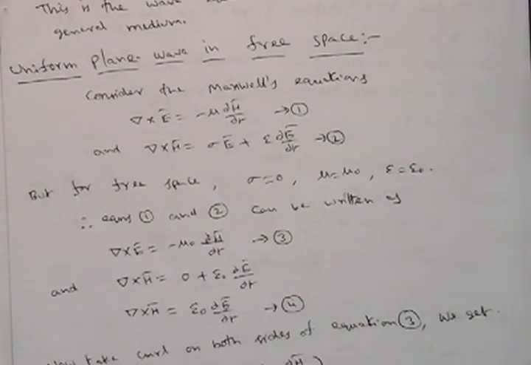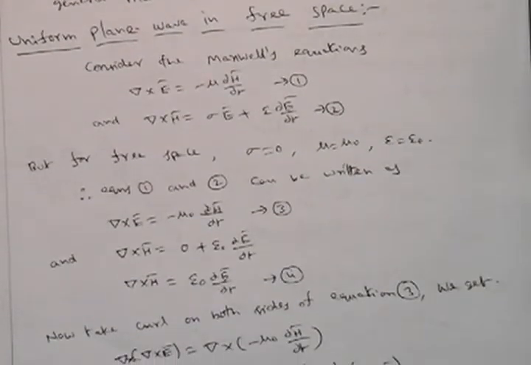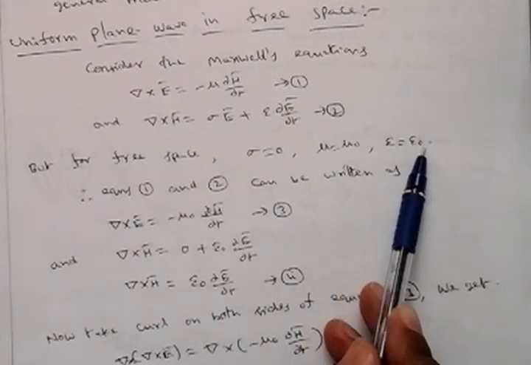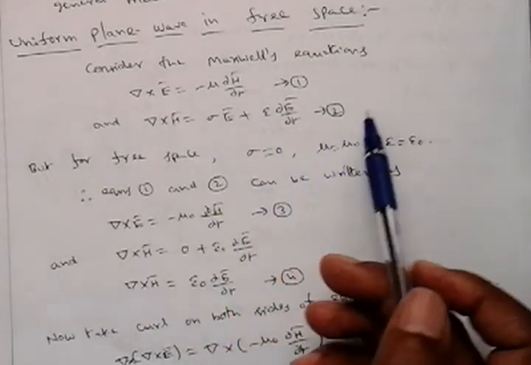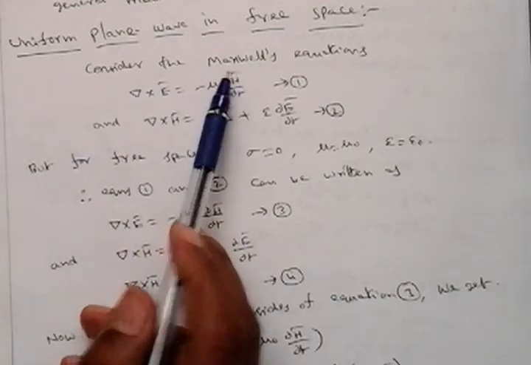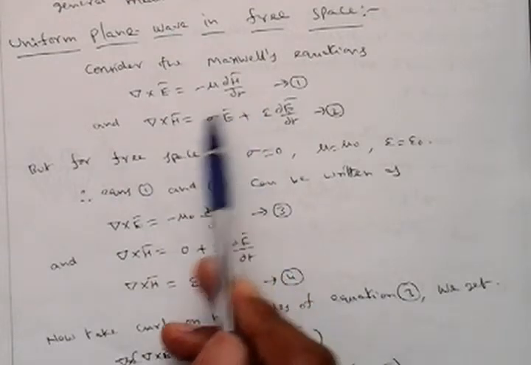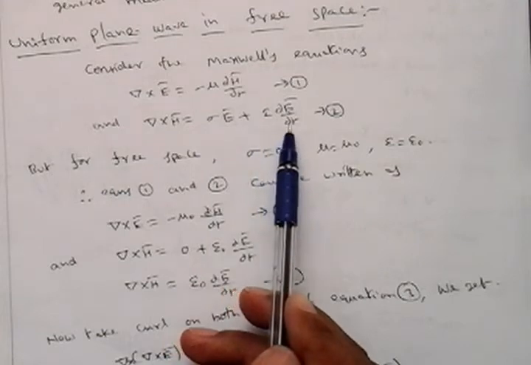Now let's see the wave equation in free space. How to analyze this is based on the property of free space. What are the properties of free space? Sigma is 0, mu is equal to mu naught, epsilon is equal to epsilon naught. Before that we need to write Maxwell's equations. Maxwell's equations are del cross e bar is equal to minus mu dou h bar by dou t, del cross h bar is equal to sigma e bar plus epsilon dou e bar by dou t.